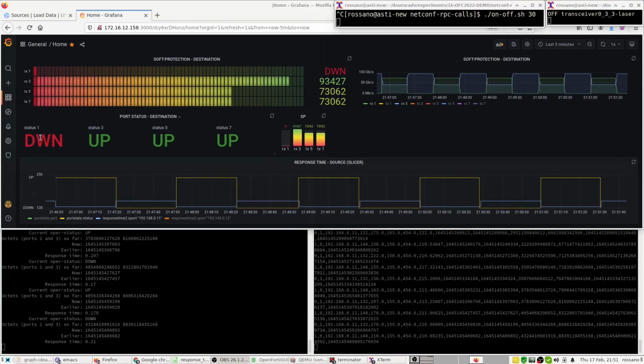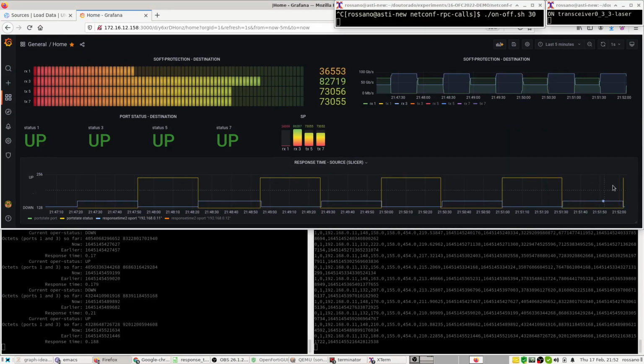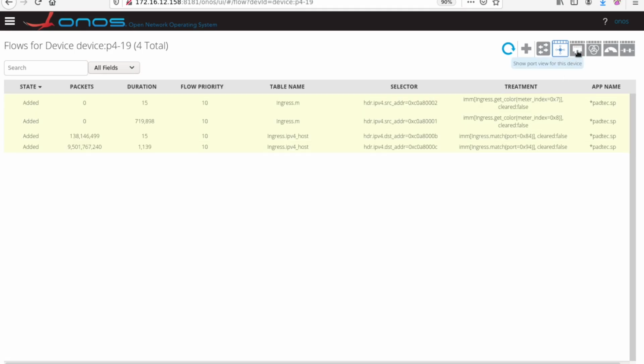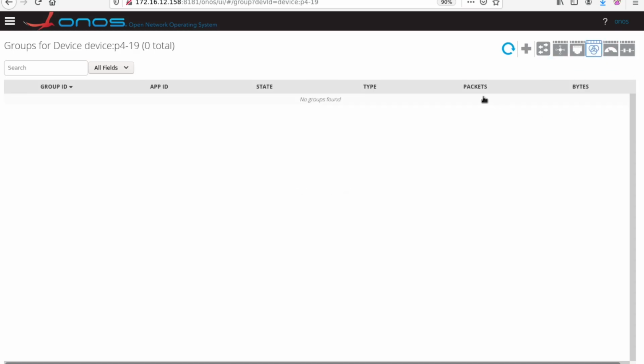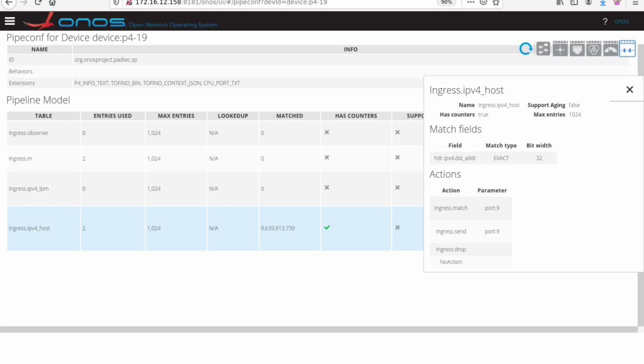Now let's go back to the dashboard again and appreciate it running. Now let's observe the tables again. You can see here the number of matches.